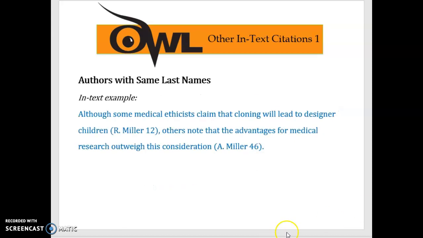Okay. Now, sometimes we have some different exceptions. What if, for example, you have an author that has, you get something from Robert Miller and something from Amanda Miller. And if that's the case, put R for Robert, A for Amanda, and I will be able, as the reader, to easily tell which article is R. Miller and which article is A. Miller.